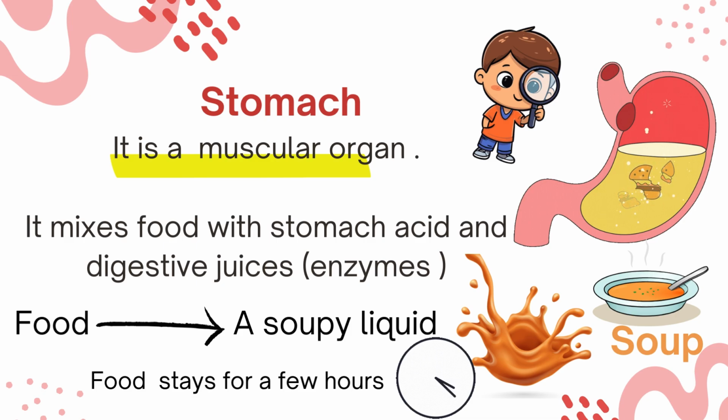And there is liquid inside the stomach. So we want to know what is this liquid, okay? The stomach produces stomach acid, okay? And digestive juices. You know juices? Yes. Here in the stomach, it has juices that are called digestive juices, which are enzymes. So we can say enzymes and stomach acids, okay?